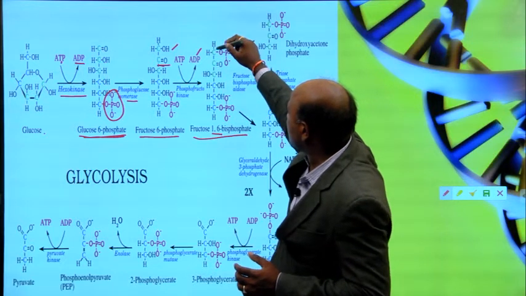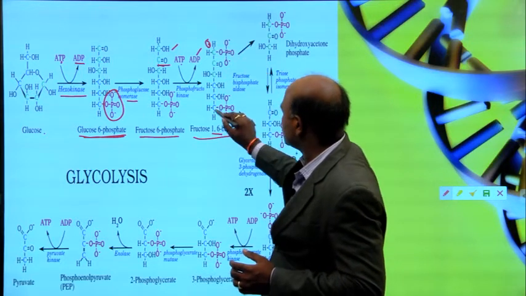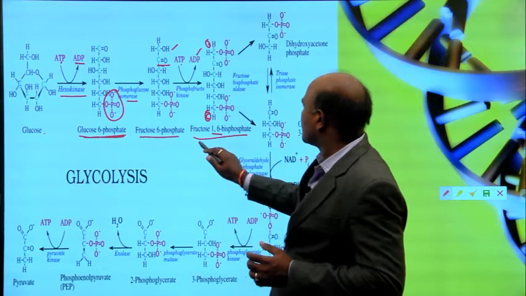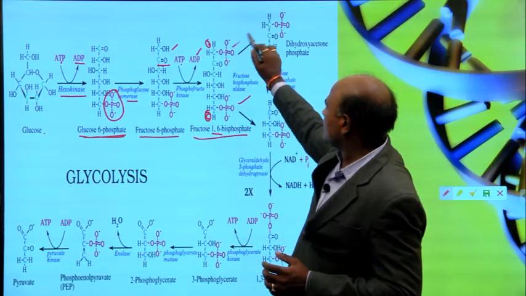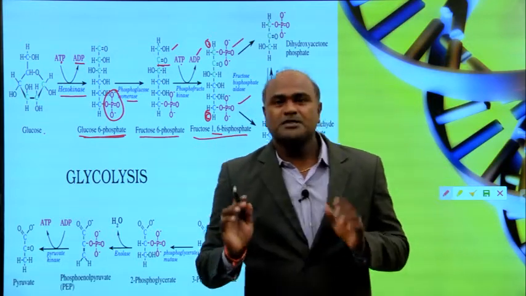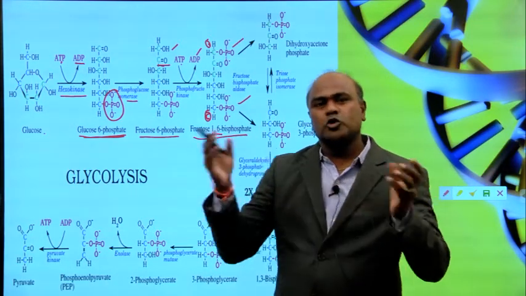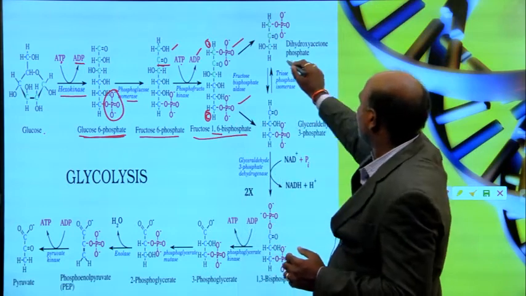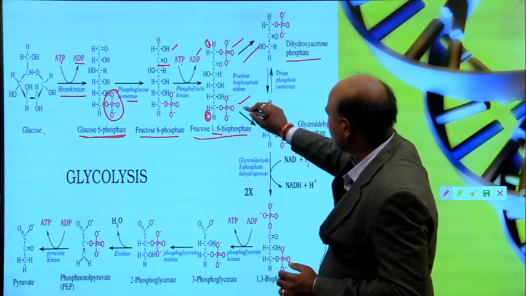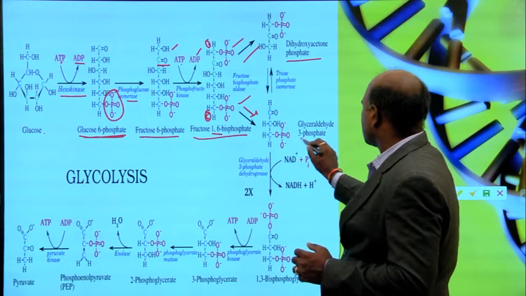You can see this is the carbon position 1 and this one is the carbon position 6. So that's why it is fructose 1,6 bis phosphate. Again it cleaves into 2 molecules. One is dihydroxyacetone, and the other is glyceraldehyde 3 phosphate.